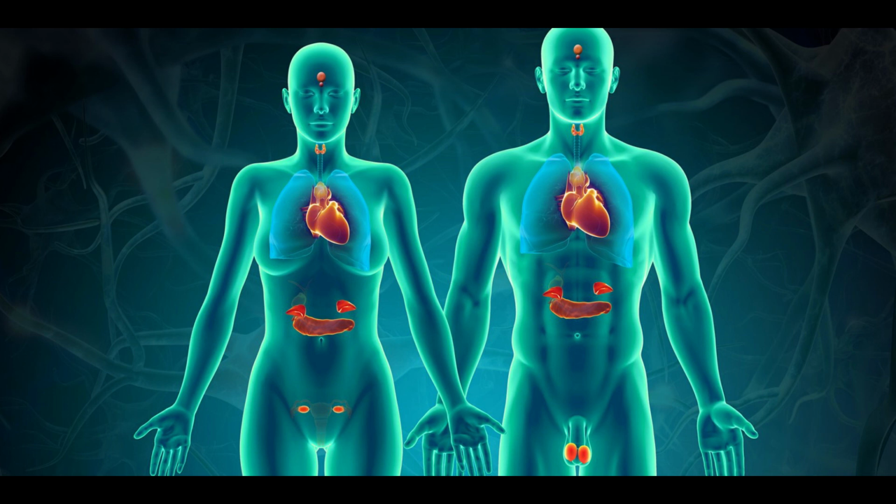Now we have the thyroid stimulating hormone, whose location of secretion is the pituitary gland in the brain. It stimulates the thyroid gland to produce the hormone thyroxine.